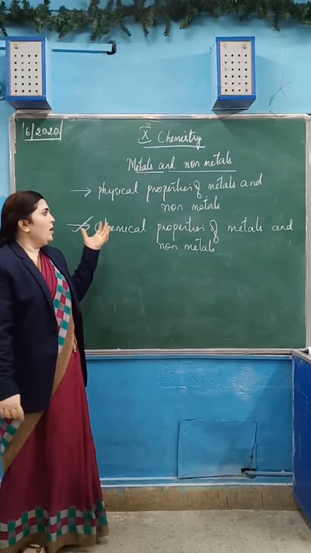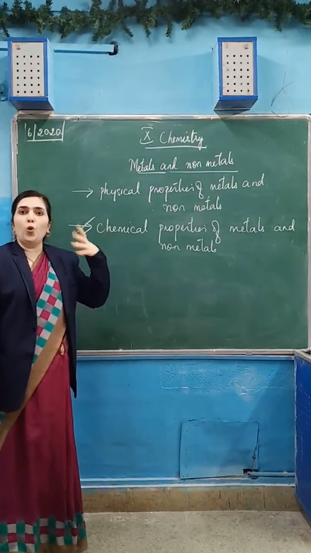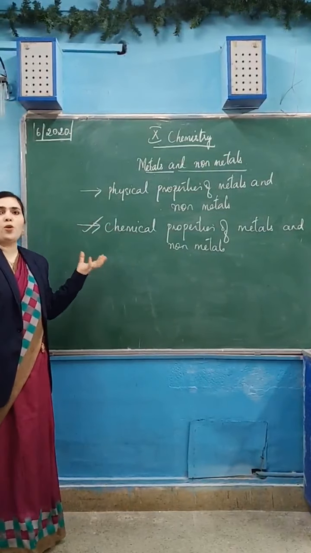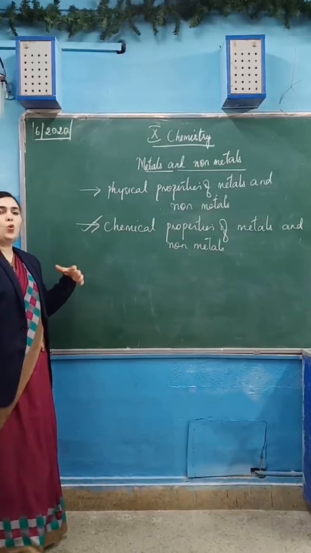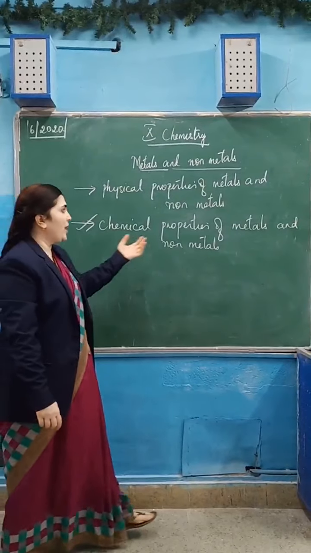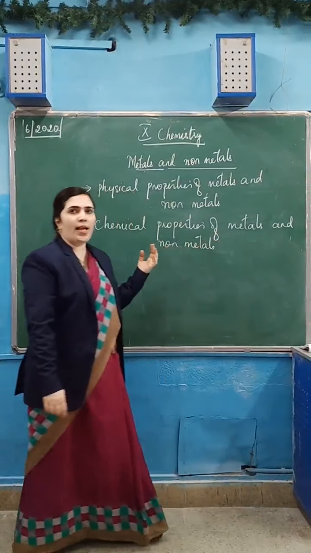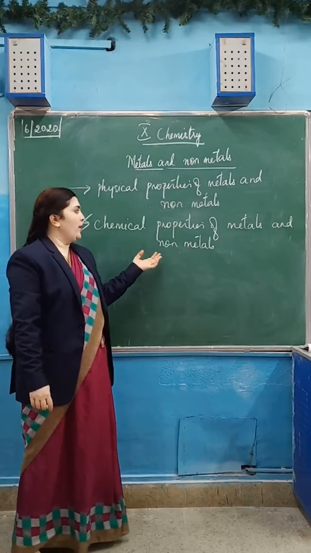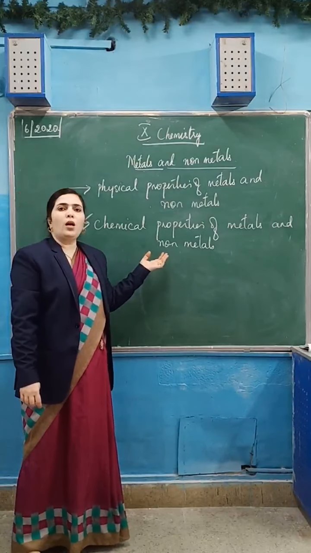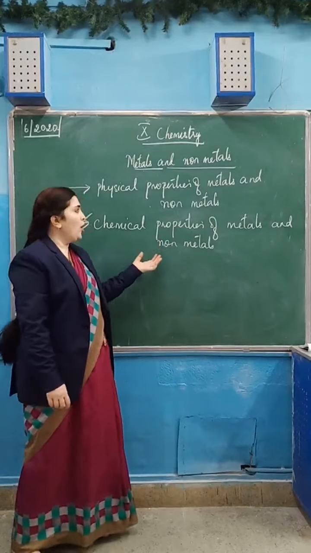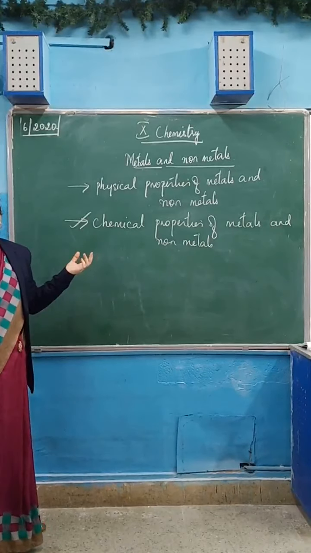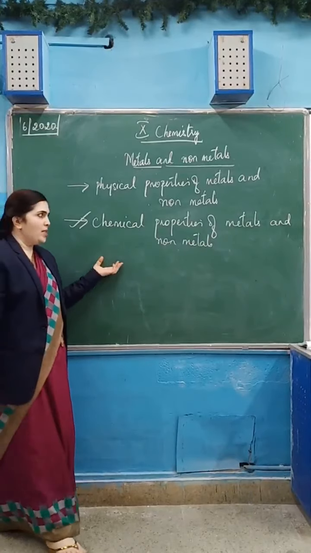Firstly, metals lose electrons and they become electropositive. Metals lose electrons when they are reacting, metals and non-metals when they are reacting, metals will lose electrons and they become electropositive. Non-metals will gain electrons and they become electronegative. So that is one difference.